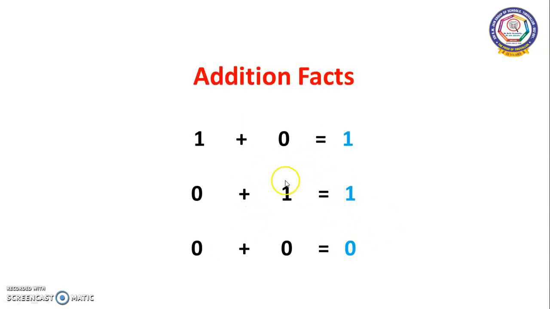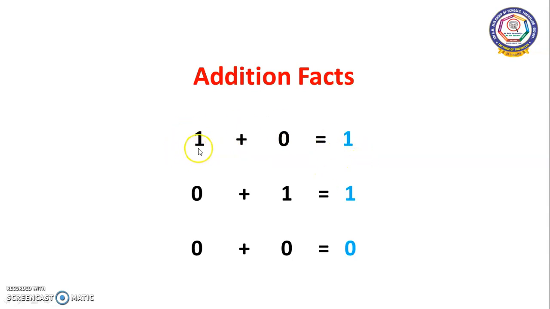See, what is this? Addition facts. Here 1 plus 0 is equal to 1. Whichever number, maybe 2 or 3 or 5, whatever number it is, whichever number we add with 0, the same number only we will get as the answer.